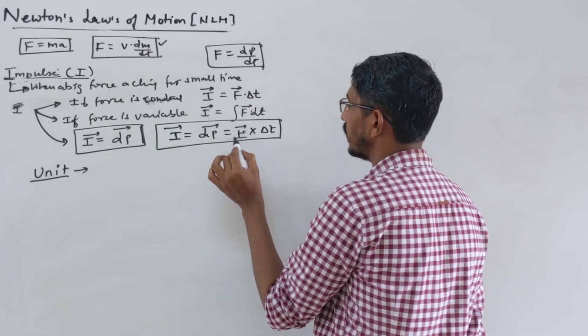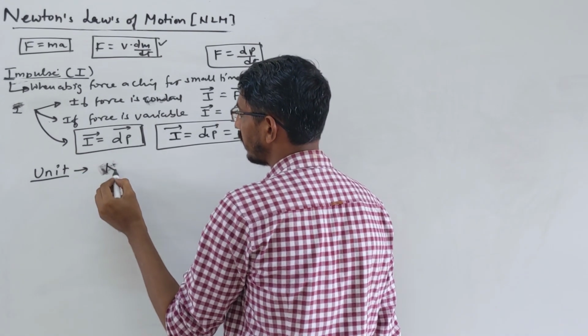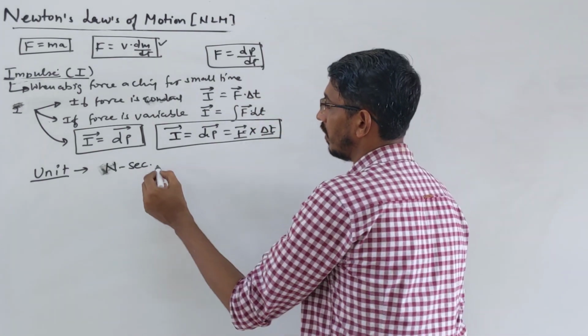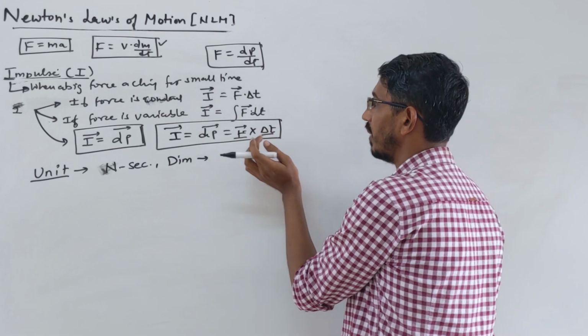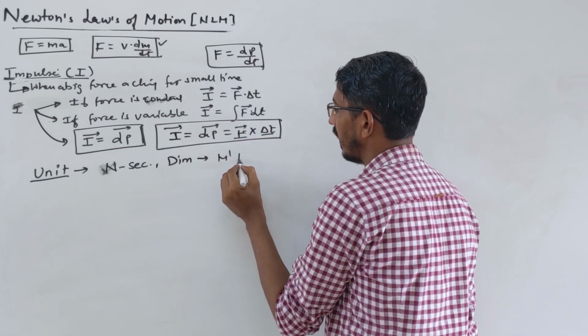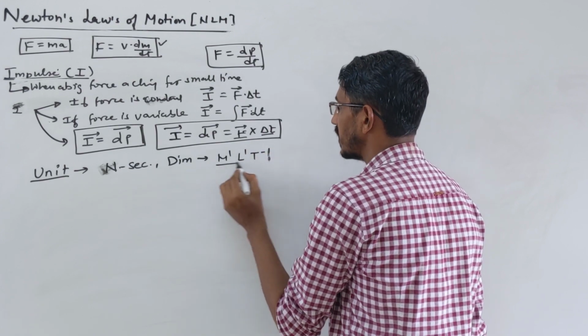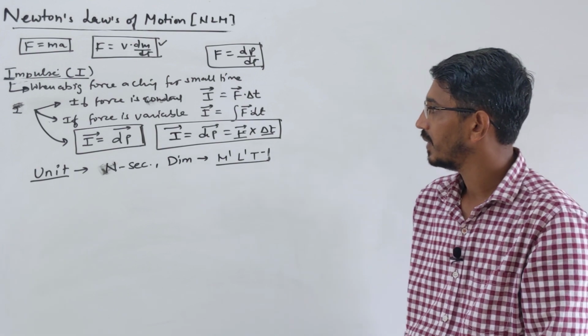If you want to write its unit, it is force into time, so Newton second. That is the unit. Or if you want to write its dimension, then force dimension into time dimension, so it becomes M to the power 1, L to the power 1 and T to the power minus 1. That's the dimension of impulse, which is the dimension of momentum also, mass into velocity simply, correct?